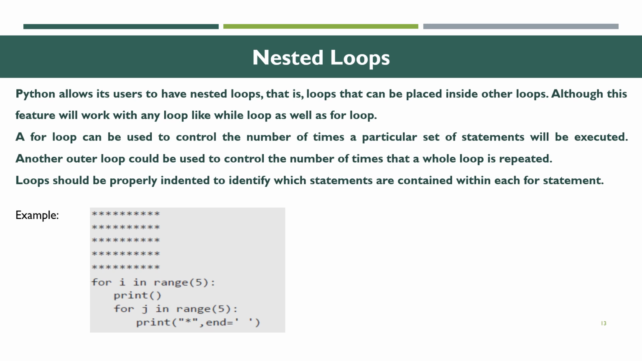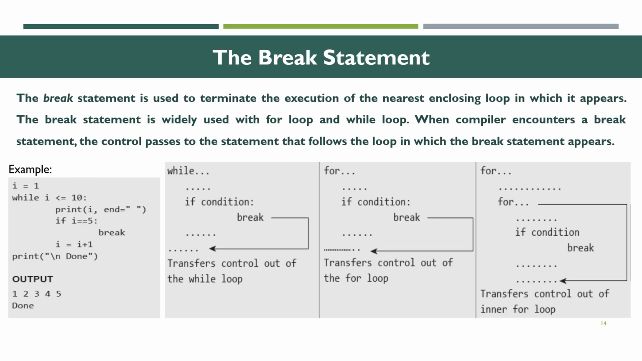And then next we are going to see about the break statement. The break statement is used to terminate the execution of the nearest enclosing loop in which it appears. The break statement is widely used in for loops and while loops. When the compiler encounters a break statement, the control passes to the statement that follows the loop in which the break statement appears.